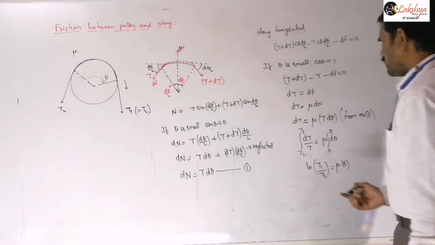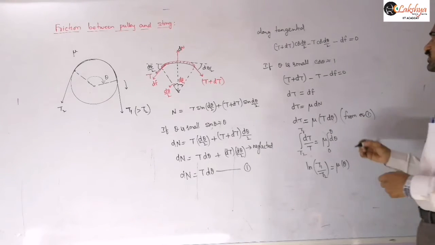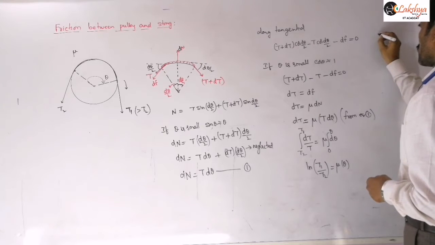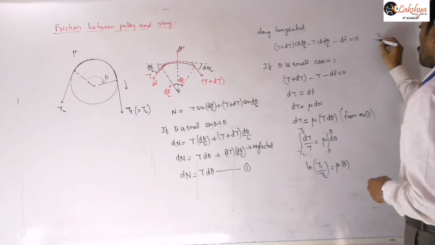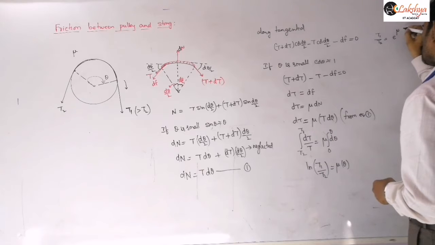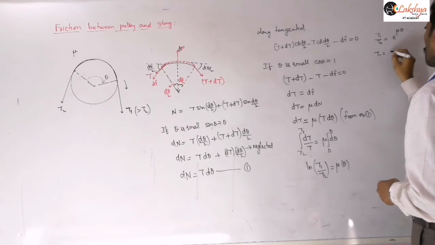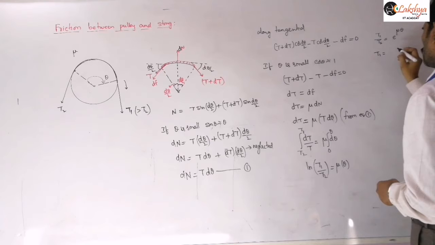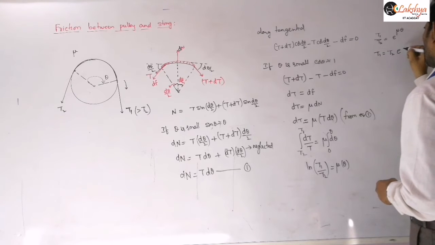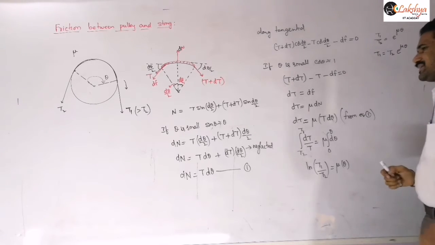And now you can convert that into exponential form. Now it is in logarithmic form, and you need to convert that into exponential form. If you convert that into exponential form, then T1 by T2 is equal to e power mu into theta. Therefore T1 is equal to T2 into e power mu theta, right? So now that is the tension expression.